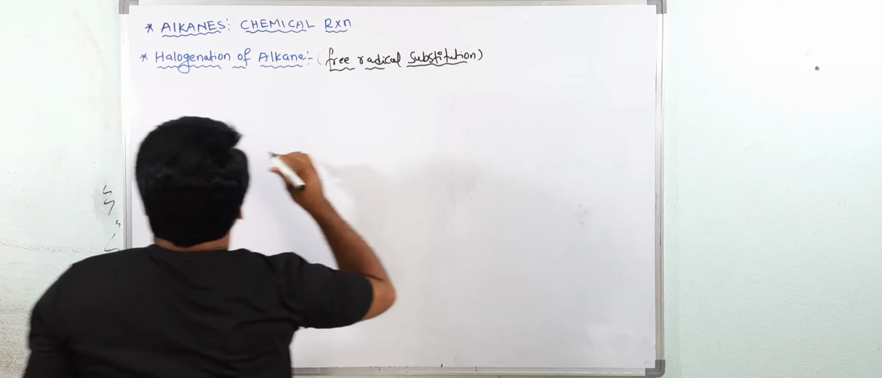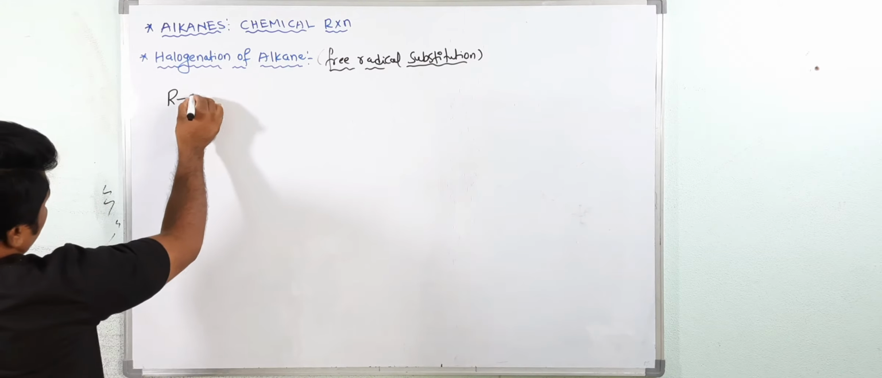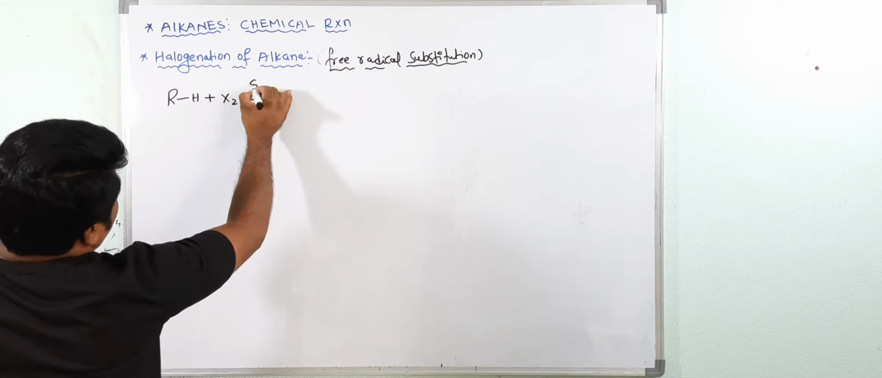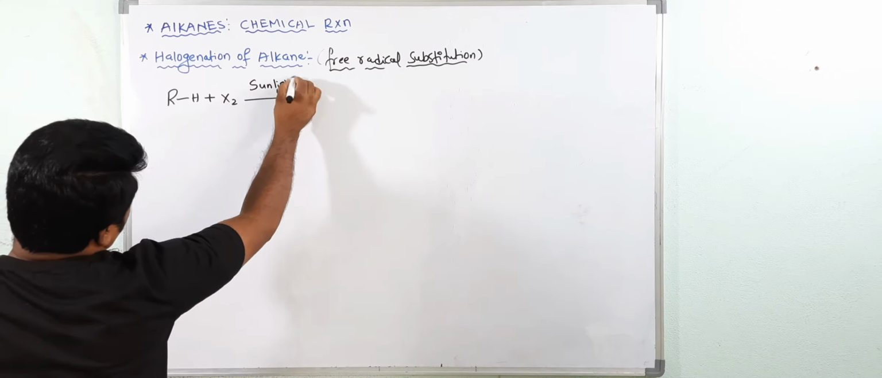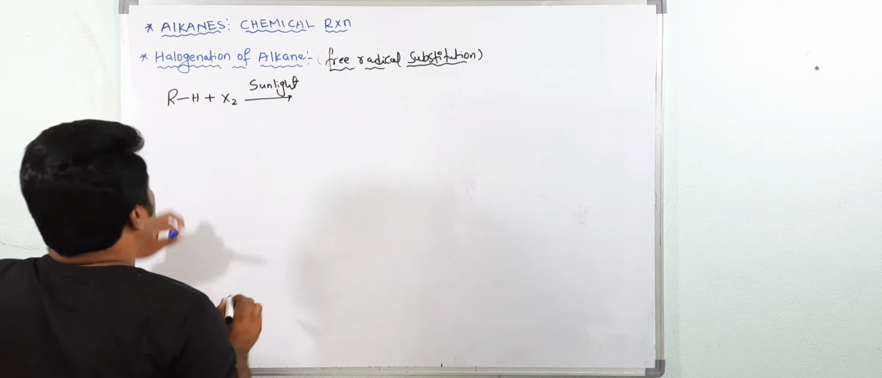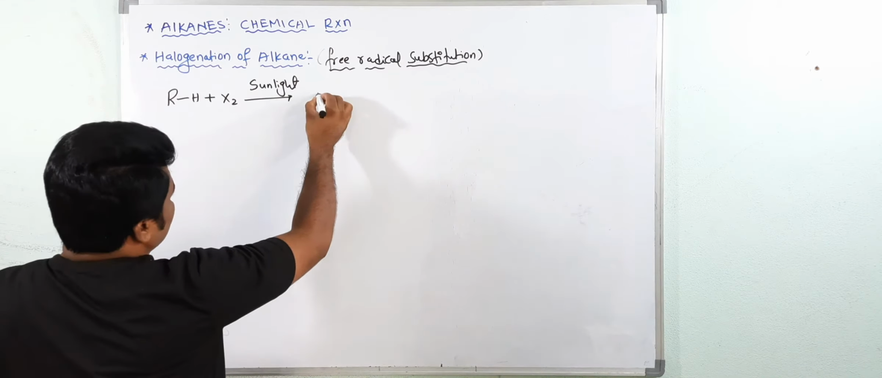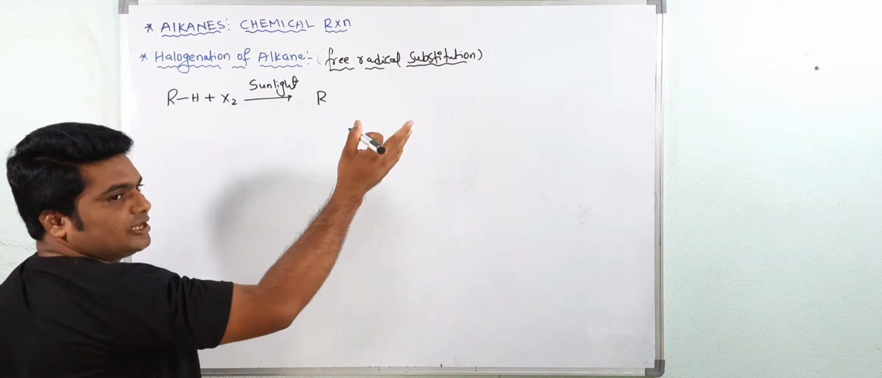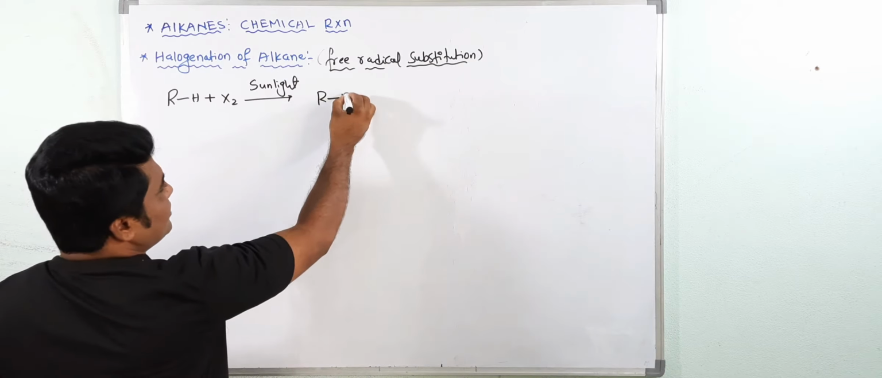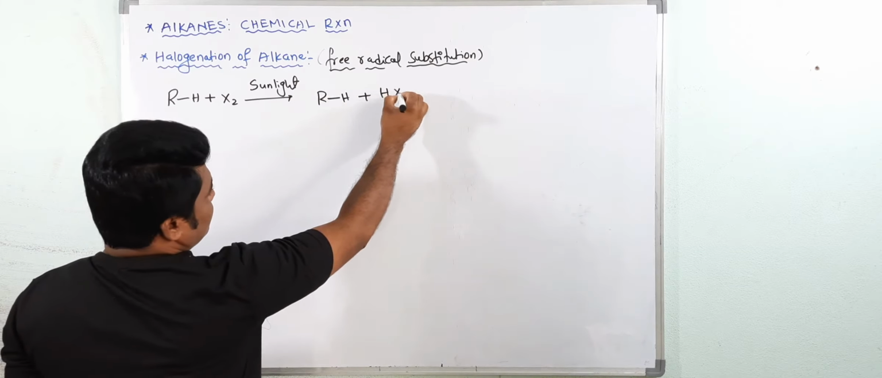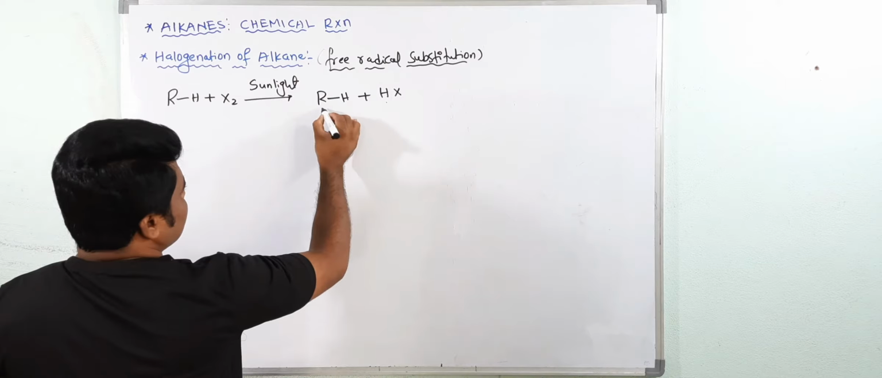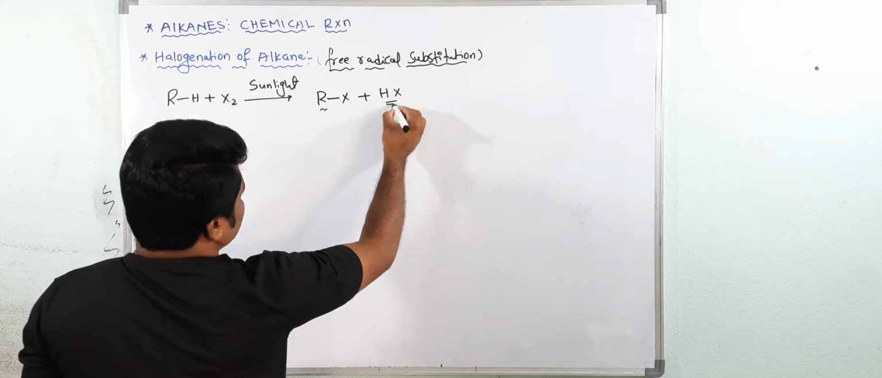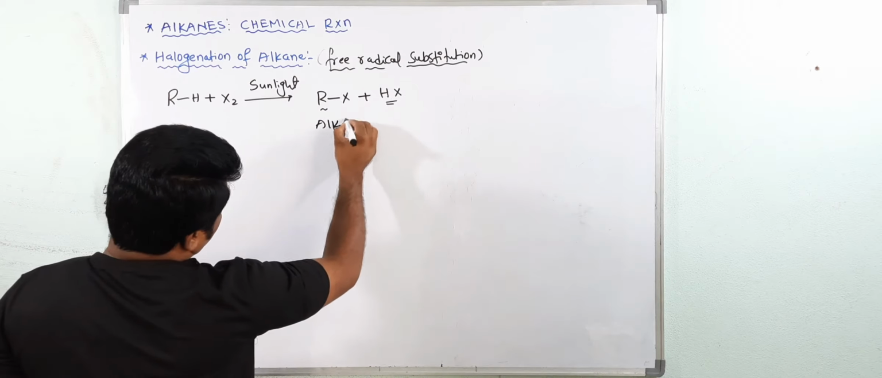See here, when alkane, RH, is treated with X2, this is halogen, in presence of sunlight, very simply the hydrogen is substituted by halogen. Actually this mechanism is a free radical mechanism. I will explain the free radical mechanism here. You will get RX and HX. HX is the byproduct, and this RX is alkyl halide.